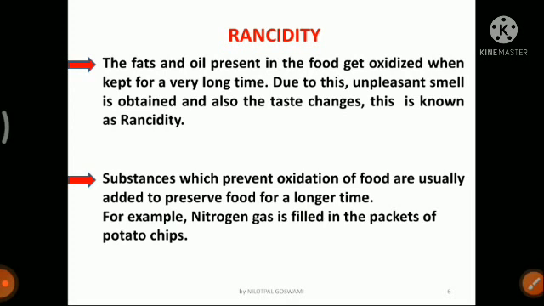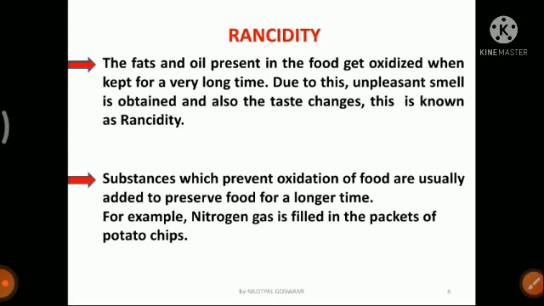Some exceptions are some fruits and vegetables, but most of the food items that are cooked have fats or oils in them. In air we have oxygen. So if you keep this food for a longer period of time in the open, what will happen? These fats and oils are oxidized by the oxygen present in air.